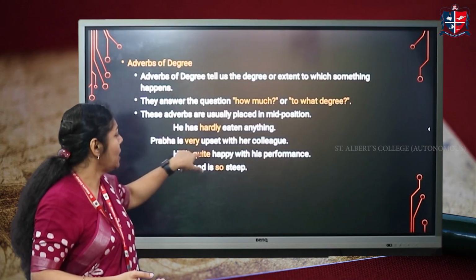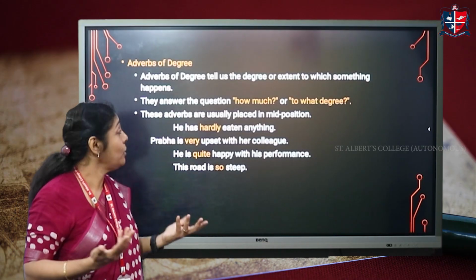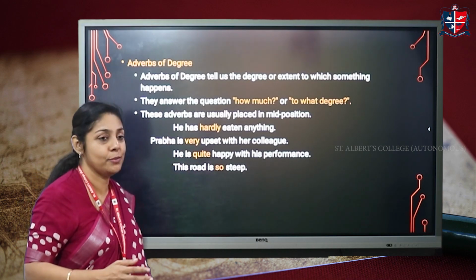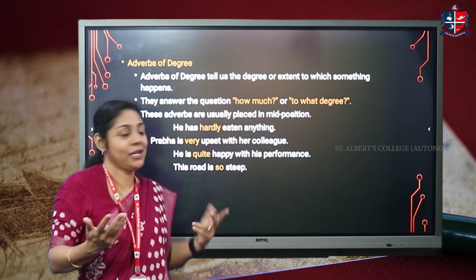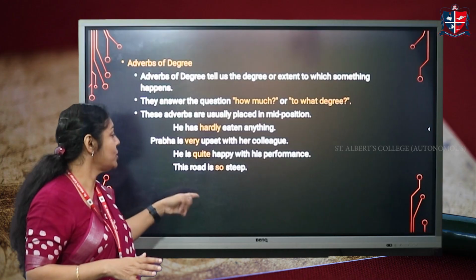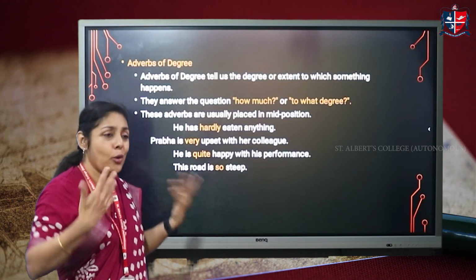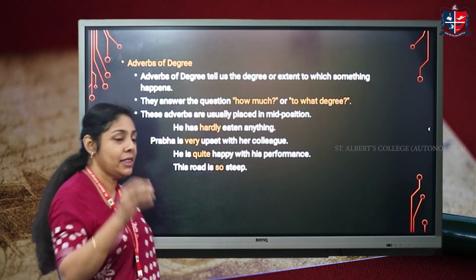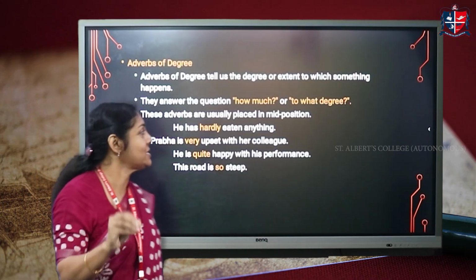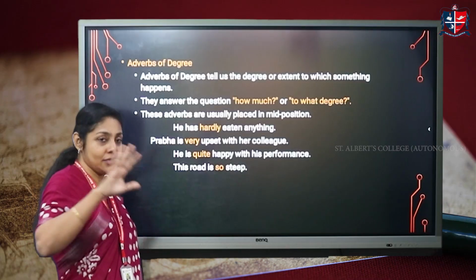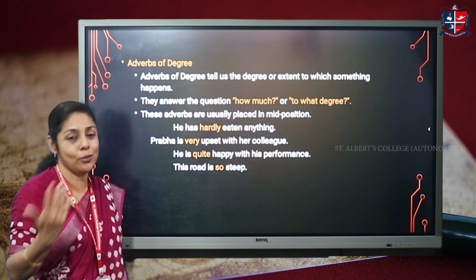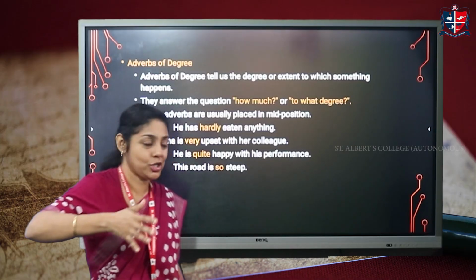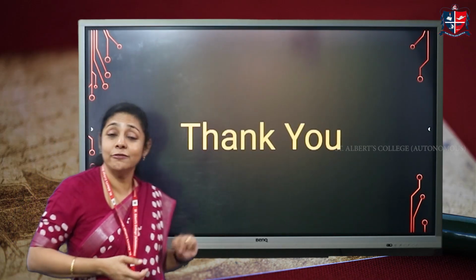Prabha is very upset with her colleague. You know, how much is she upset? She's very upset, right? He is quite happy with his performance. How much? To what degree is he happy? He is quite happy. This road is so steep. How much? So, these are adverbs of degree and they tell us the degree or the extent to which something happens. They answer the question how much or to what degree. And as I told you, they are placed in mid position, right? So, these are adverbs of degree for you.